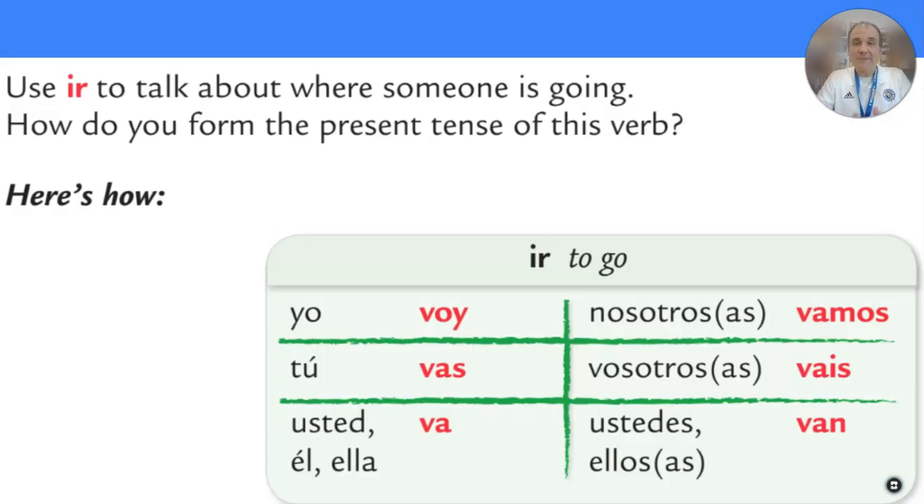Looking at it in a different way, here's the chart. We see the forms in red. And again, this is how we conjugate the verb ir. Voy, vas, va, vamos, vais, van. I go, you go, he or she goes, etc.